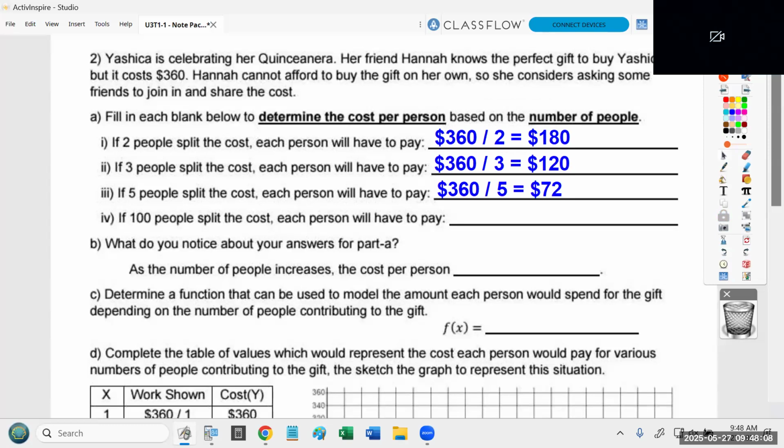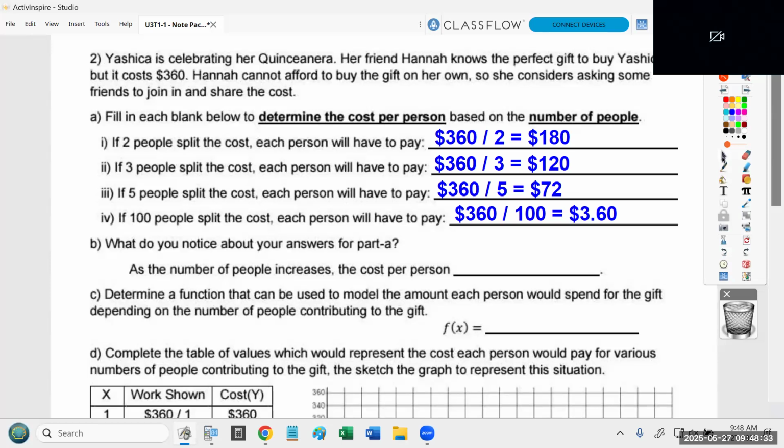How about if 100 people, this one's kind of silly, $3.60. You got it. So if Hannah tracked down 99 other friends who are all willing to contribute to this gift for Yashika, each friend just gives Hannah $3.60, and then she would chip in $3.60, and suddenly they'd have $360. Sounds like a lot of work, though, to track down 100 people.